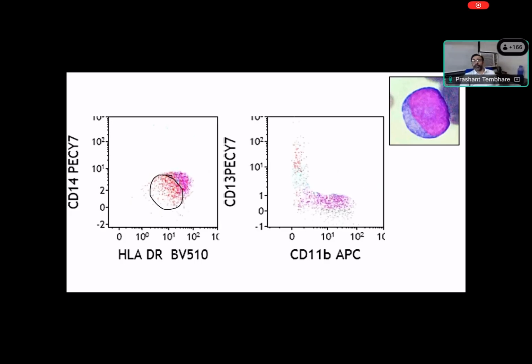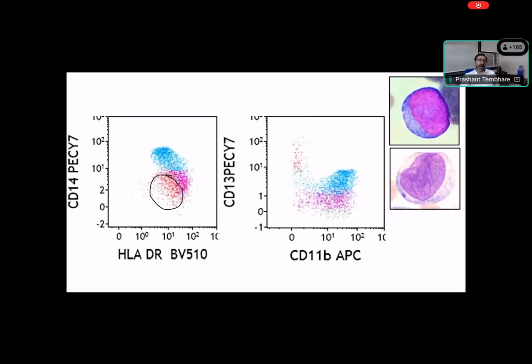Now as they become the next stage, like promonocyte, you can see they start showing CD14 expression. They start getting CD14 expression on their cells, and actually DR starts going down. You can see it's becoming lower as compared to this. If you put a scale here, this is positive, this is down regulated, becoming a bit negative, right?